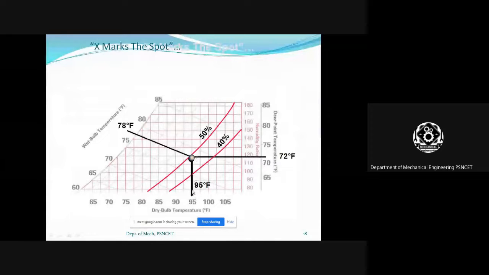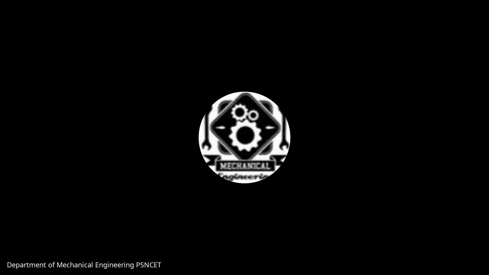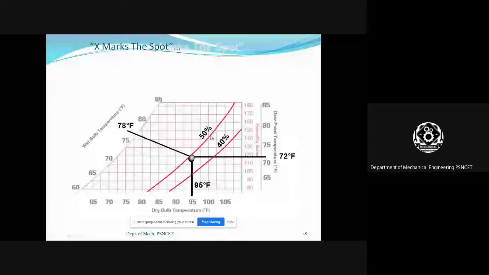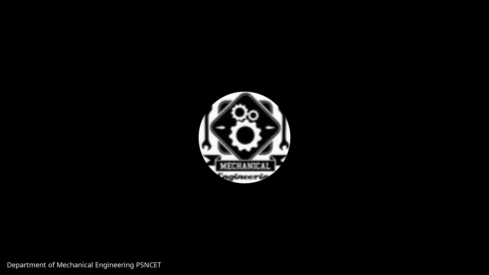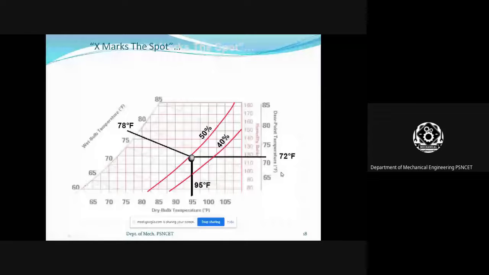The 78 degree Fahrenheit is wet bulb temperature. Both coincide at one point. From this point, we can find out the relative humidity. This line is the 50%, 40% line of relative humidity. And the horizontal line is the humidity ratio, dew point temperature. The dew point temperature is 72 Fahrenheit. The relative humidity is 50%.